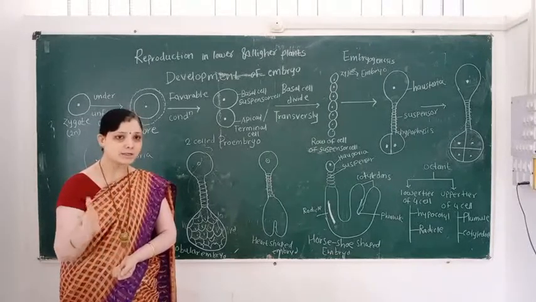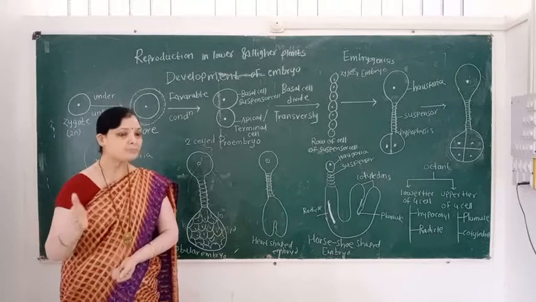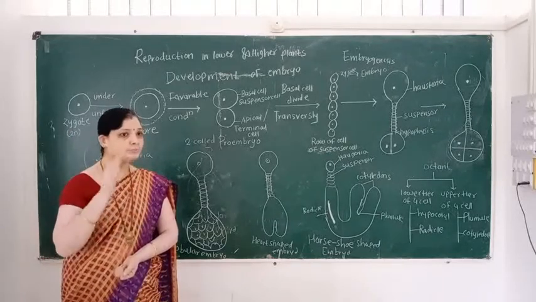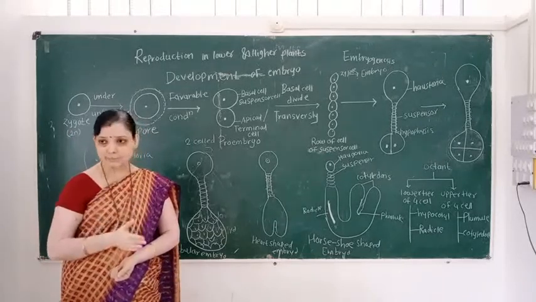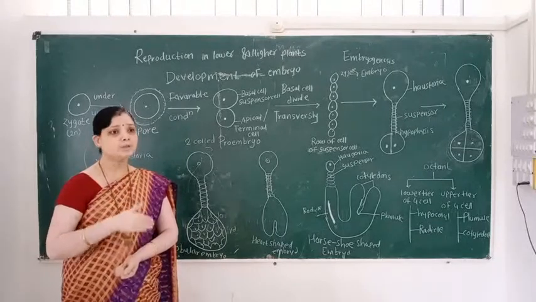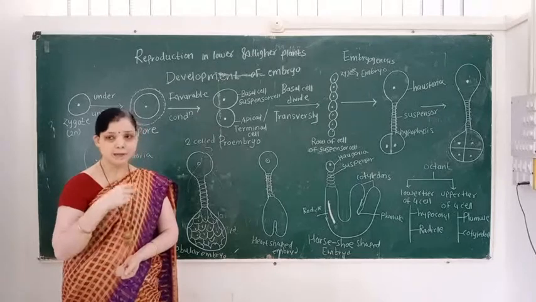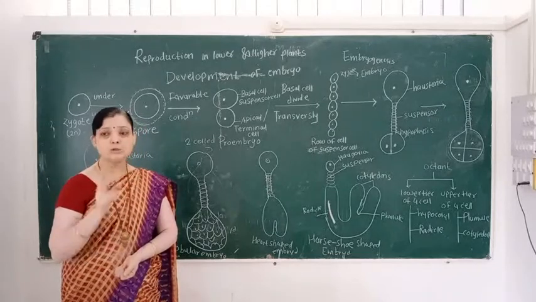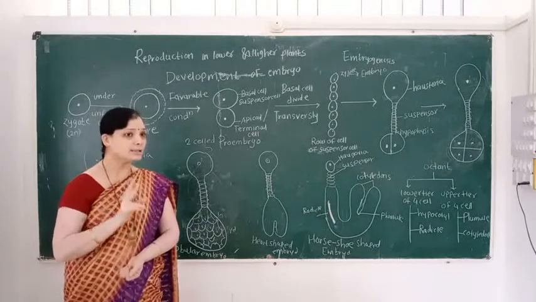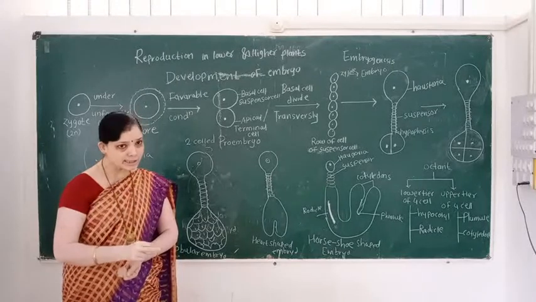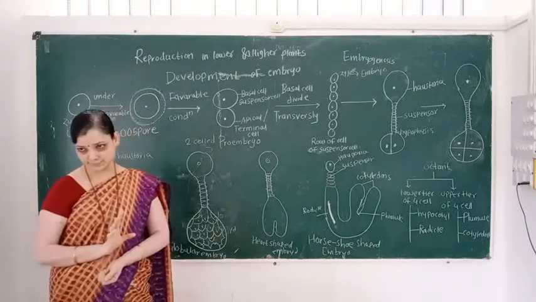The zygote is converted into the oospore, and under favorable conditions this oospore undergoes transverse division, forming two unequal cells, a large cell and a small cell.